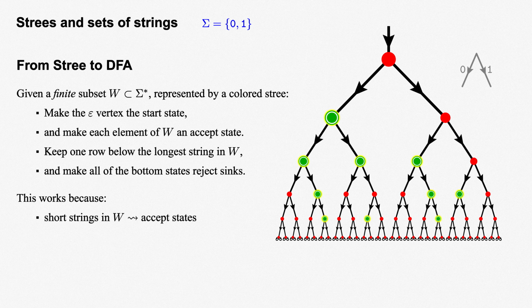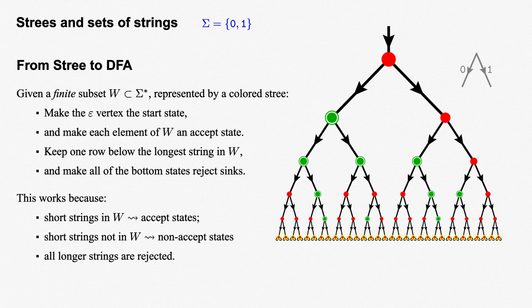A short string in W will land us on an accept state. A short string not in W will land us on a reject state, and any string longer than the longest string in W will get us to the bottom row of reject sinks and thus will also be rejected. That's it: how to construct a DFA accepting any given finite set of strings. Do note that this is indeed a DFA. It has a finite number of states, including one start state, a transition from every state for each symbol of sigma, and some subset of the states marked as accept states.